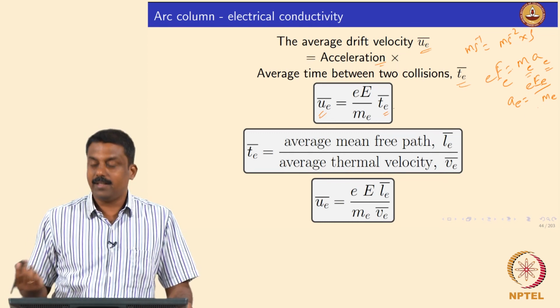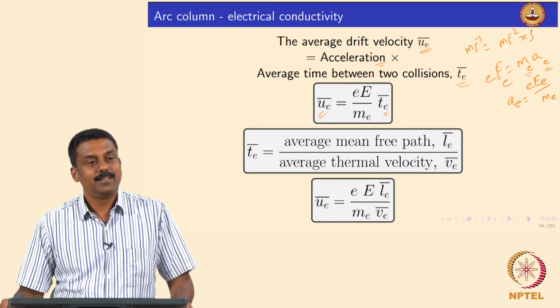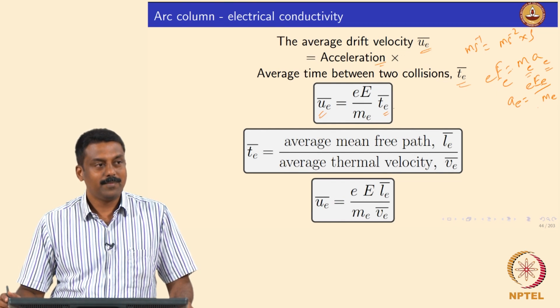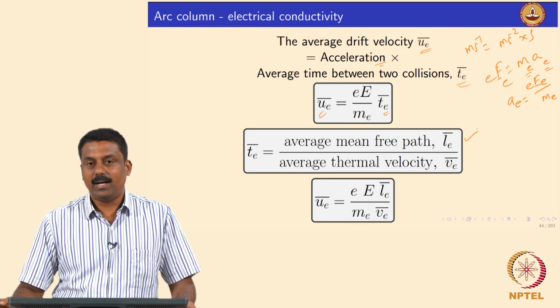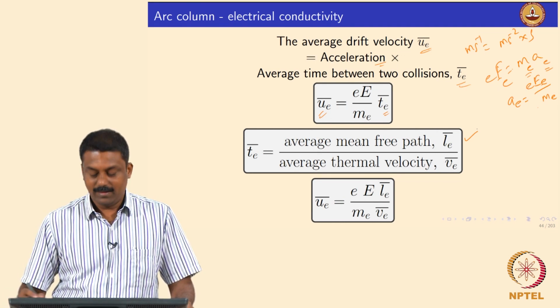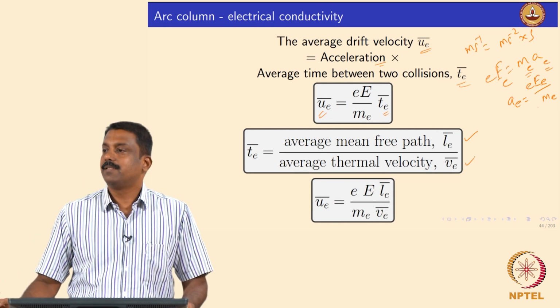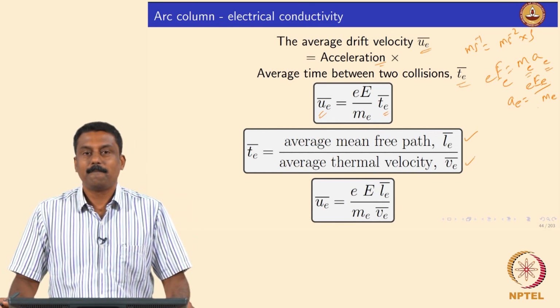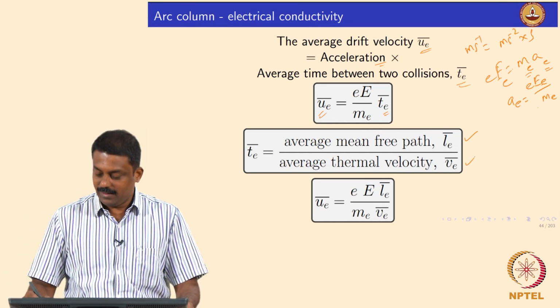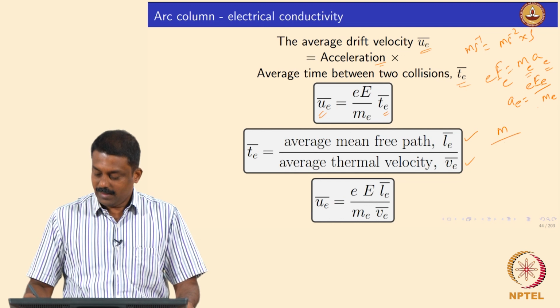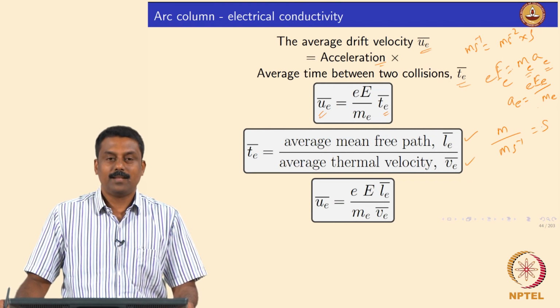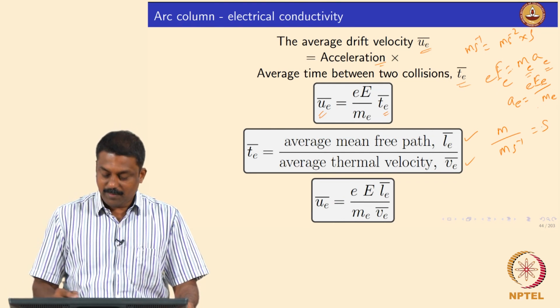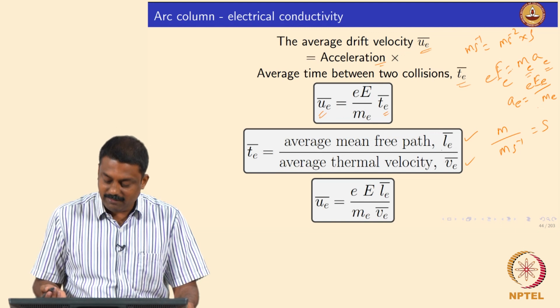Again, how do you calculate the time between two collisions? It is very simple: the average mean free path over thermal velocity. So this is meter by meter per second, and this becomes second. It's clear? So we can substitute tau_e also from these equations. Why do we substitute?